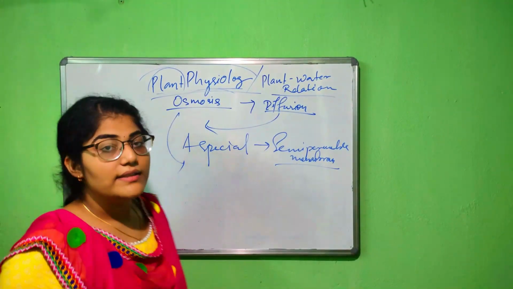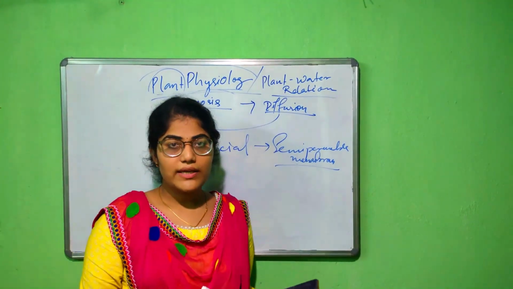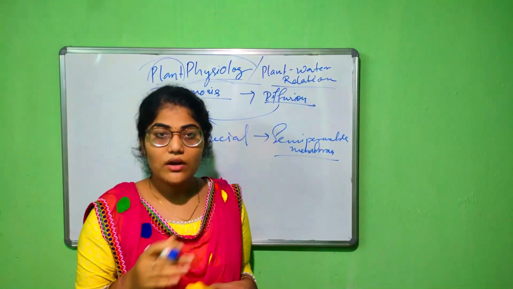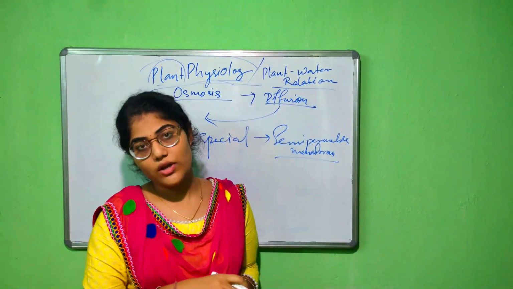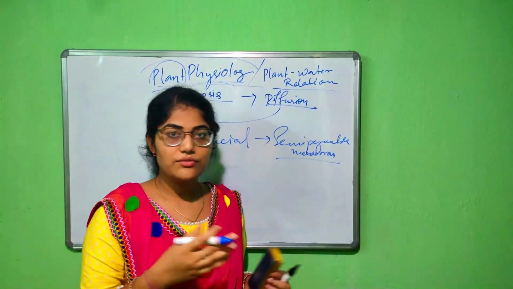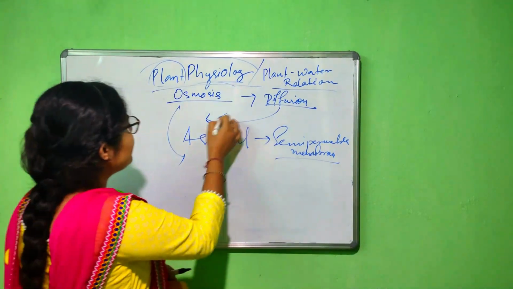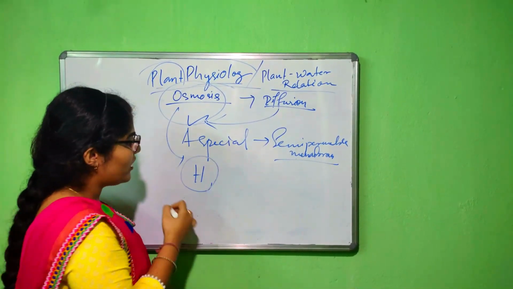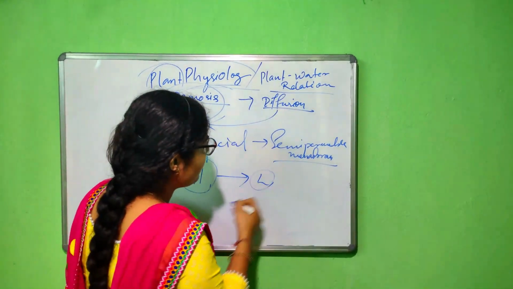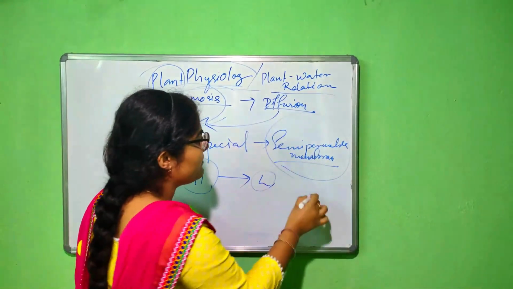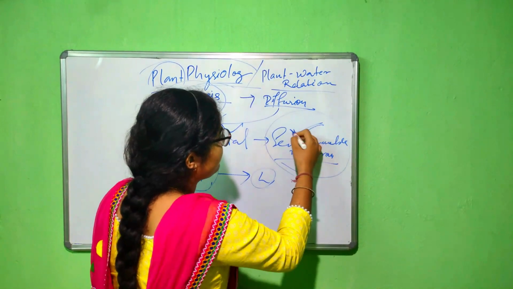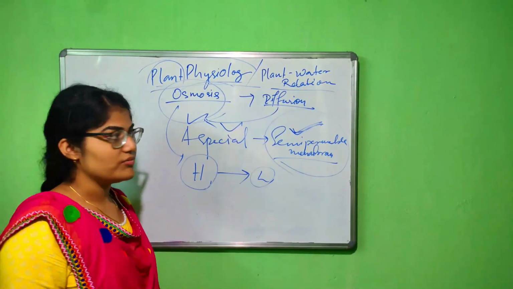जैसे कि हम लोग बात कर रहे थे डिफ्यूजन के बारे में, तो डिफ्यूजन में होता क्या है? डिफ्यूजन में ये होता है कि the movement of the solute or the movement of both the solvent and the solute is from a higher concentration to the lower concentration. As in the case of osmosis also, the movement of the solvent is from the higher to the lower concentration through the semi-permeable membrane. In this case, only the semi-permeable membrane is the special character of osmosis.